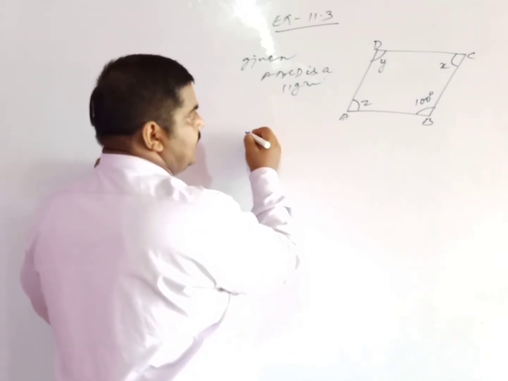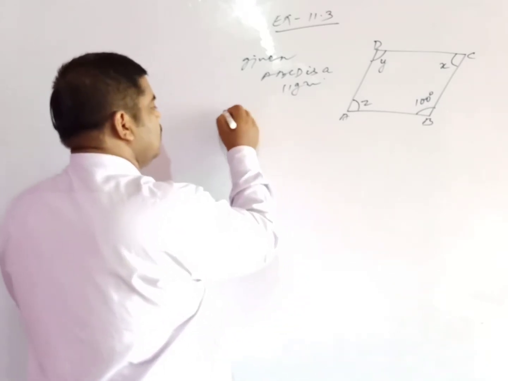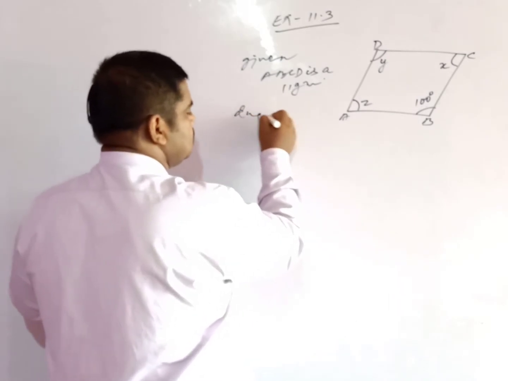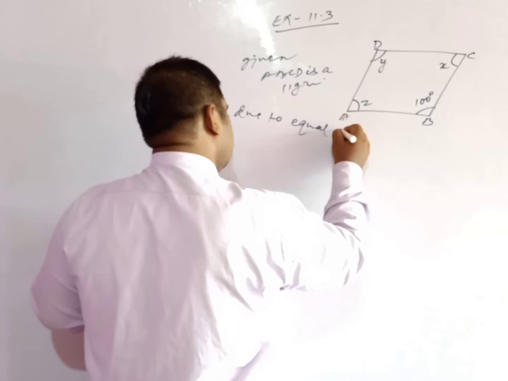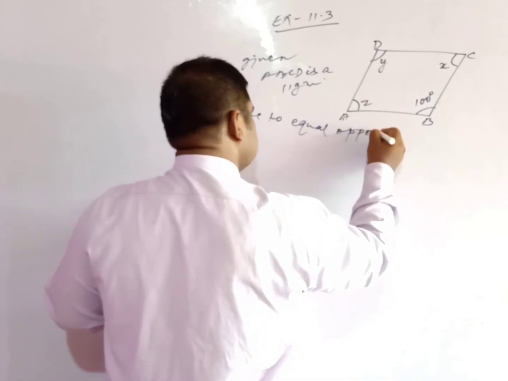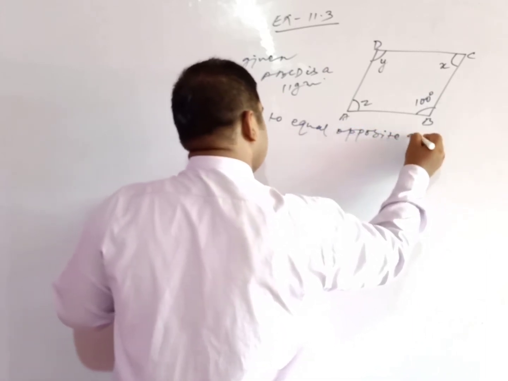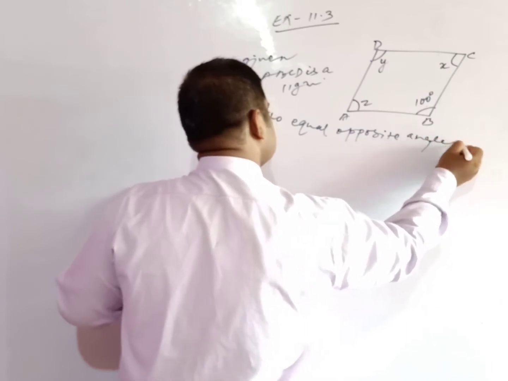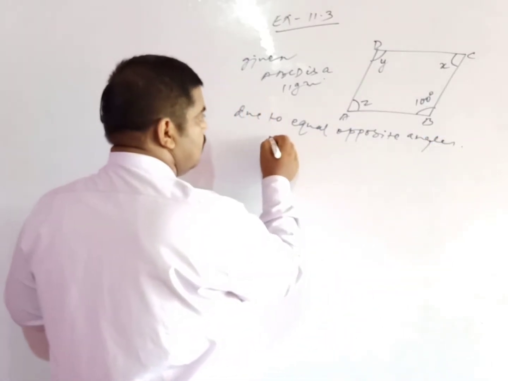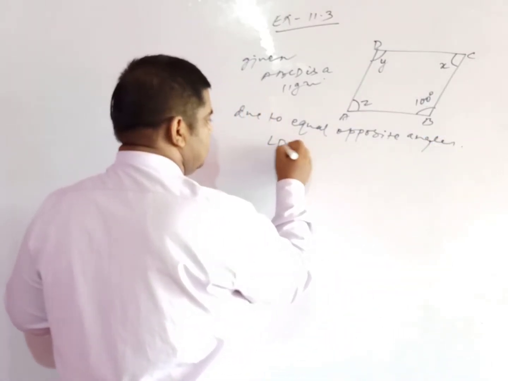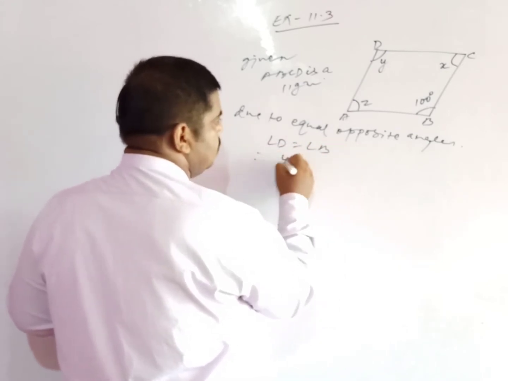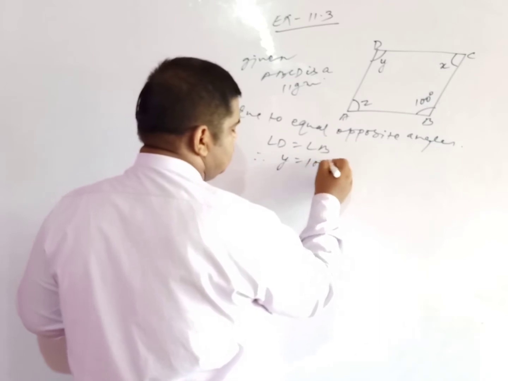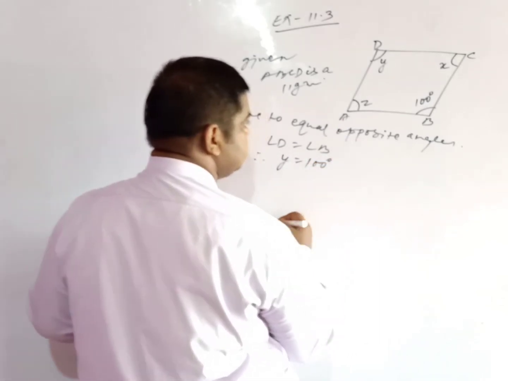Due to equal opposite angles, angle D is equal to angle B, therefore y is equal to 100 degree.